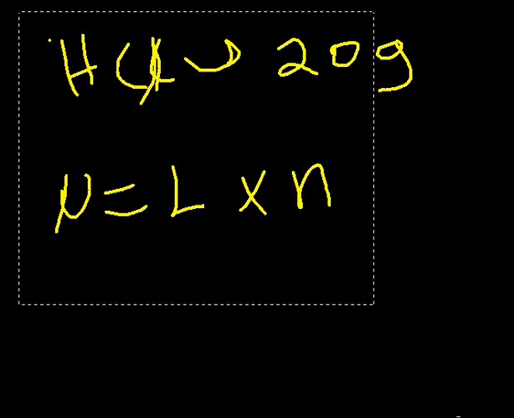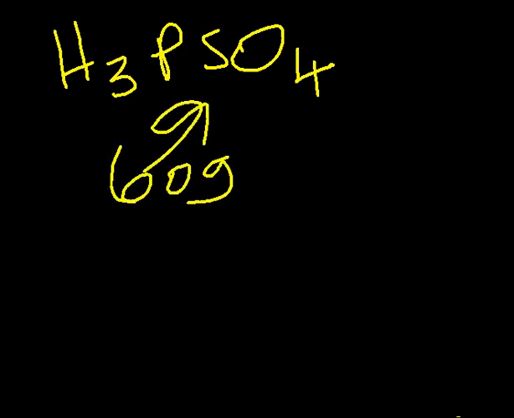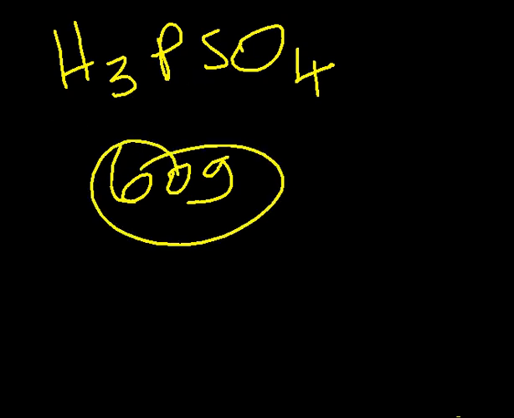So here's the task for you. Find the percentage composition of each element in sulfuric acid, H2SO4. What is the percentage composition of each element in this? Then find the mass of each element in 60 grams of the sulfuric acid. And from there, find the number of moles each element has, and also the number of particles each element has in 60 grams of sulfuric acid.